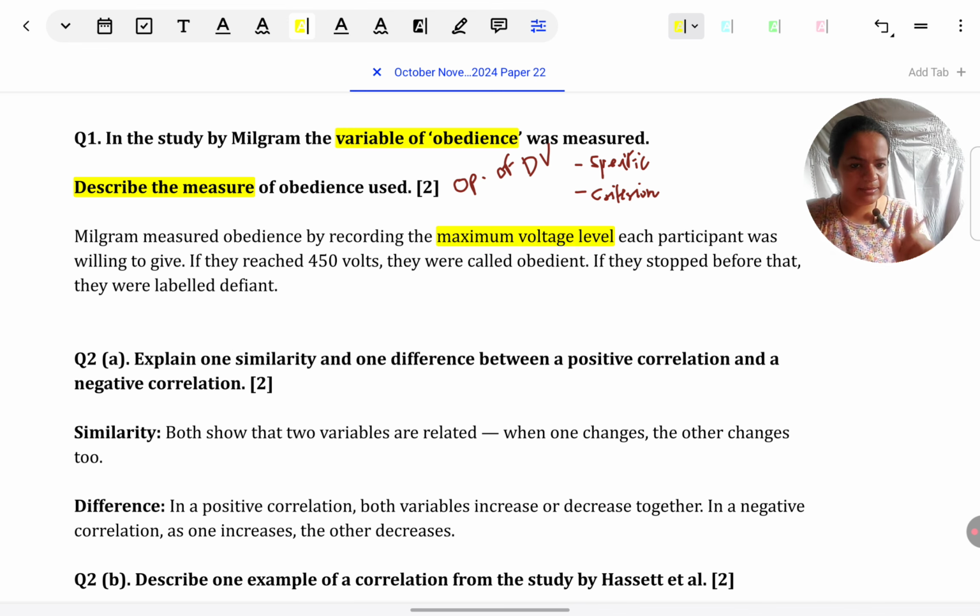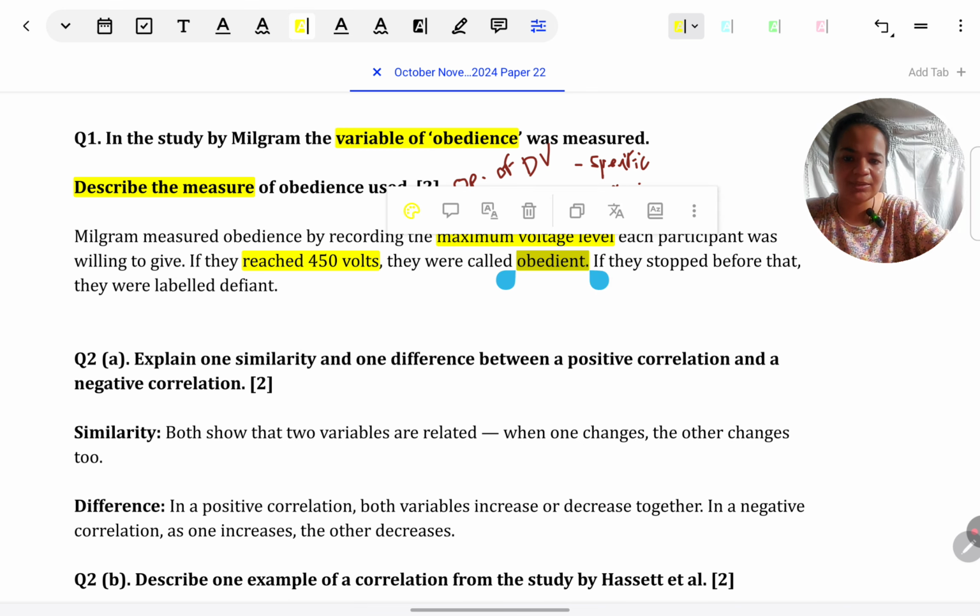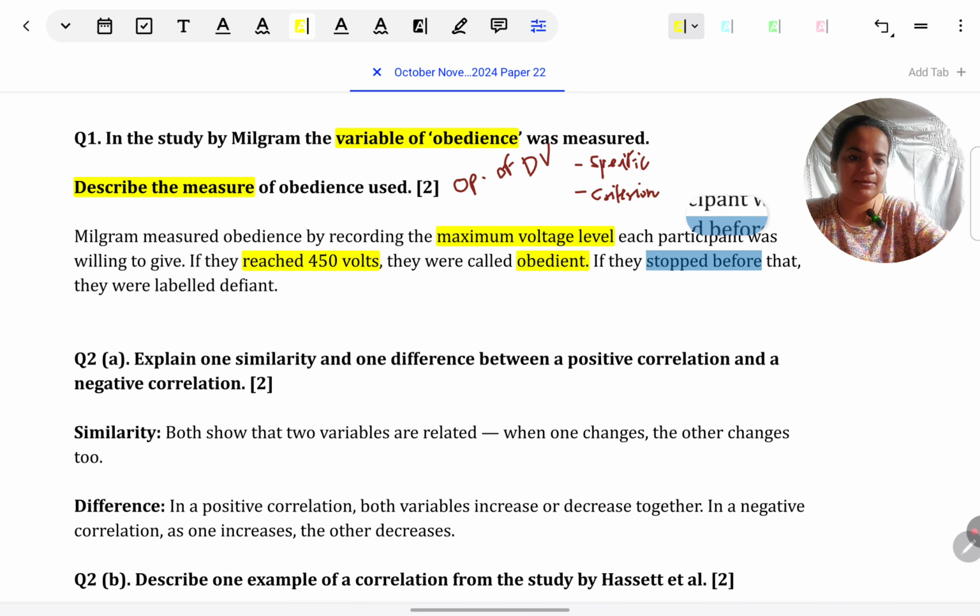Now, the criterion. How did he decide from the voltage level whether they were obedient or not? If they reached 450 volts, they were called obedient. If they stopped before that, they were labeled defiant. This was the deciding criterion. So, this is how you should answer.